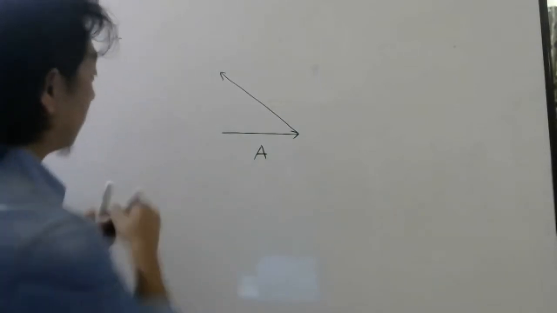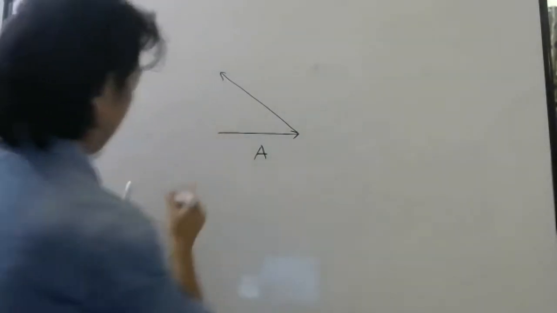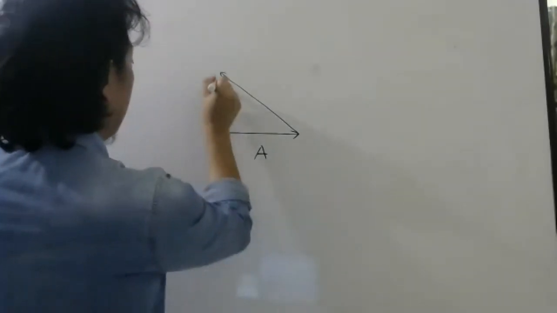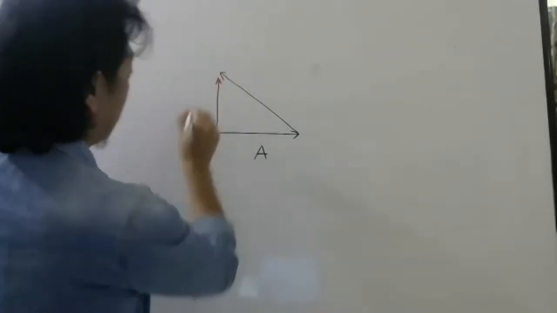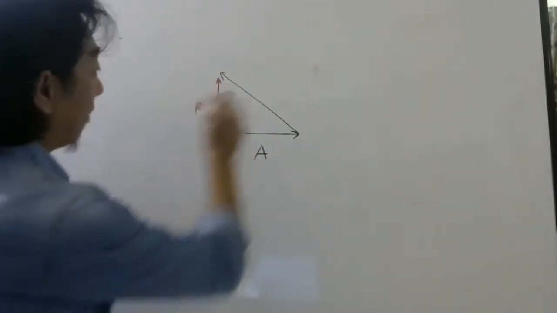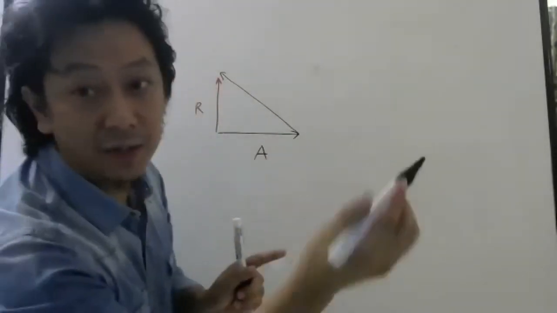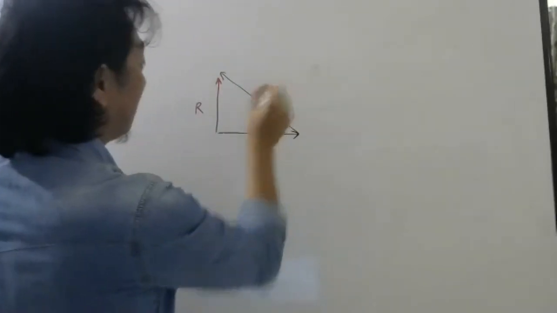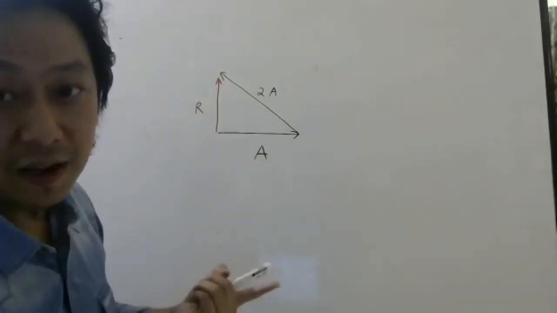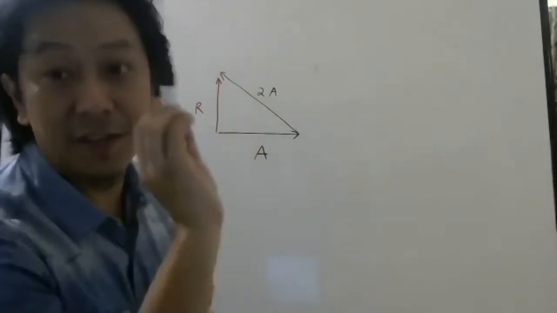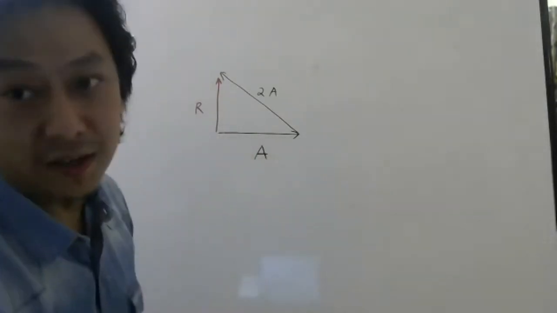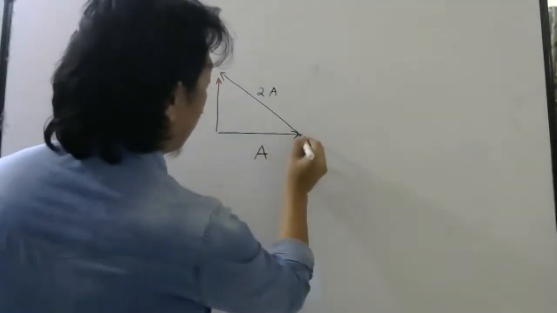So your resultant vector will be exactly perpendicular to your A bar. So this is your resultant vector and this is your second vector. What is the length of the second vector? They told twice. So this is your first vector, this is your second vector. By triangle law, you have to arrange them in such a way that the resultant should be perpendicular to the smaller vector. Once you do that, you have to find this angle